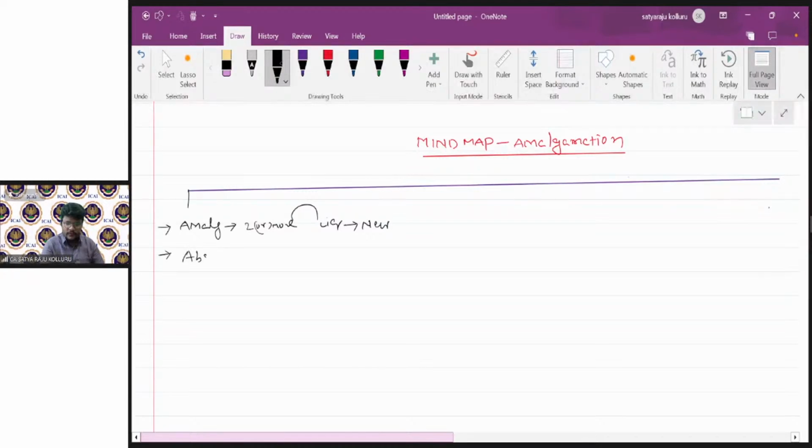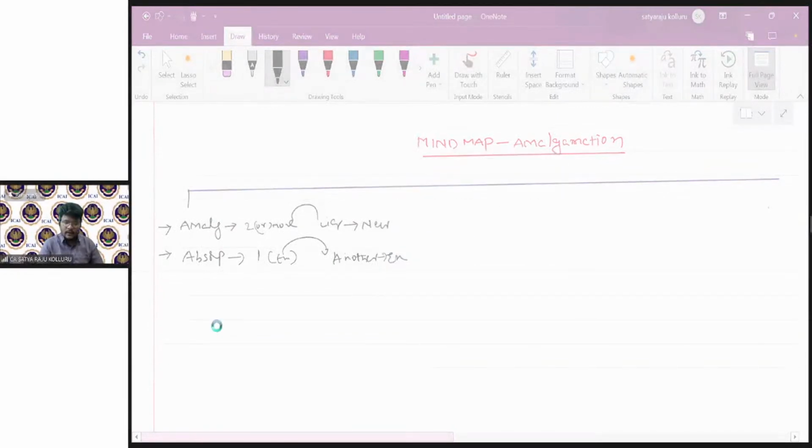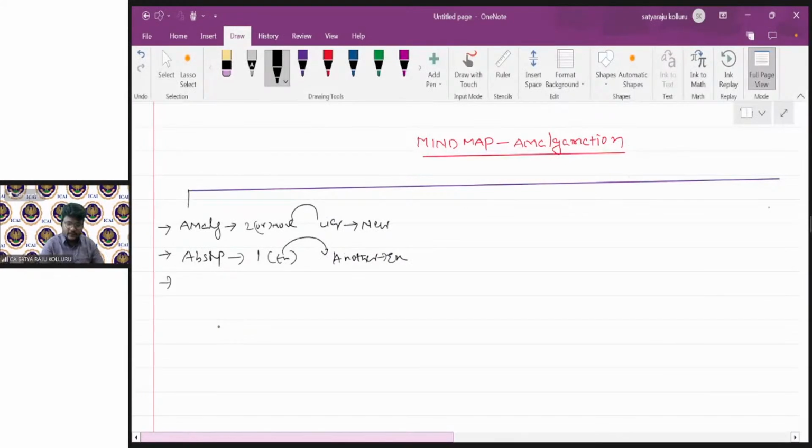Absorption: one existing company is going to be taken over by another existing company, which is known as absorption. And we also saw external reconstruction. In case of external reconstruction, one existing company is ultimately taken over by another new company.